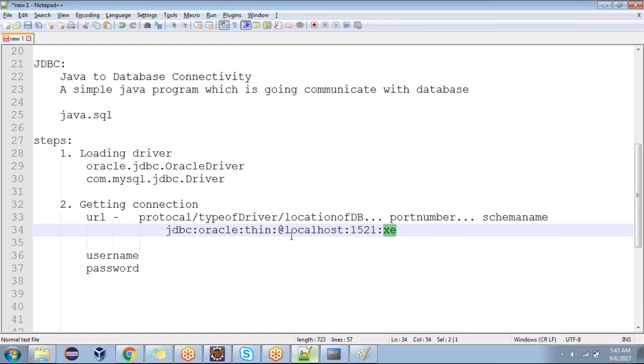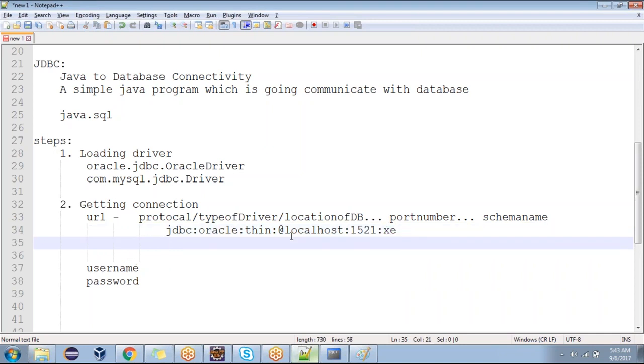If it is the enterprise edition, when you are trying to install, it will ask for one schema name, data source name. Am I clear now? That data source we should provide here. Yeah, this is about Oracle.